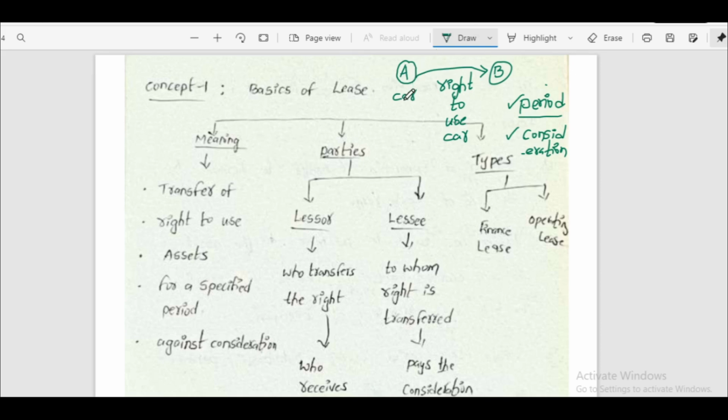For example, A is having a car. He is transferring the right to use his car to B for a specific period, and B will pay some consideration to A. In this example, party A is called lessor. Party B is lessee. Let's see the meaning: transfer of right to use assets for a specific period against consideration.